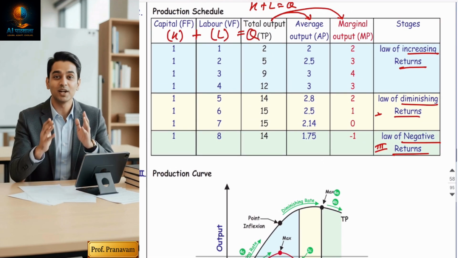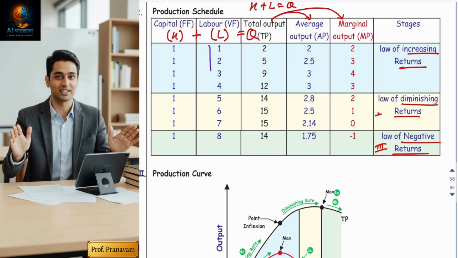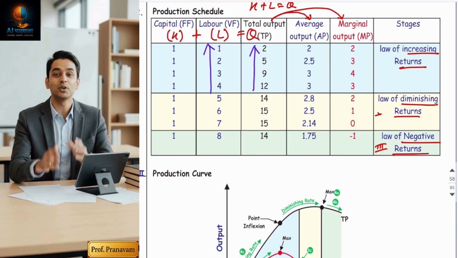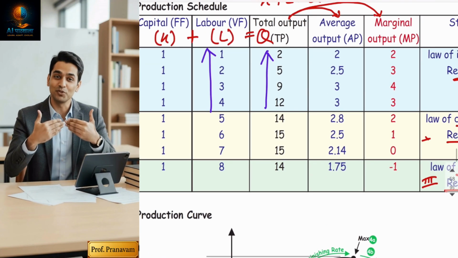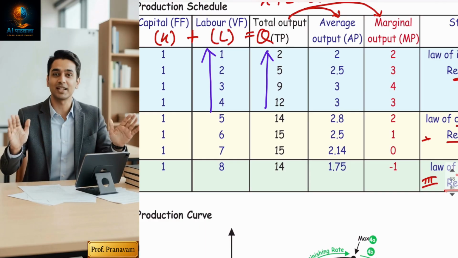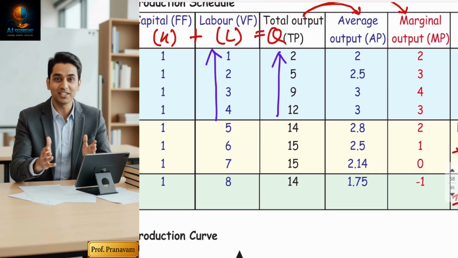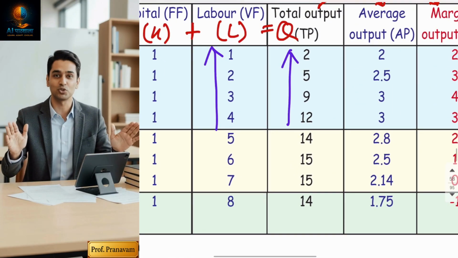Let's go stage wise. Friends, if you're going to see now in the first stage in a blue shade, my total variable factor is increasing and my total output is also increasing. So throughout the stage, my TP is increasing. Am I correct? Now, TP is increasing in two patterns. Initially it is increasing at an increasing rate and later on it is increasing at a diminishing rate. If we didn't understand, now let's see.